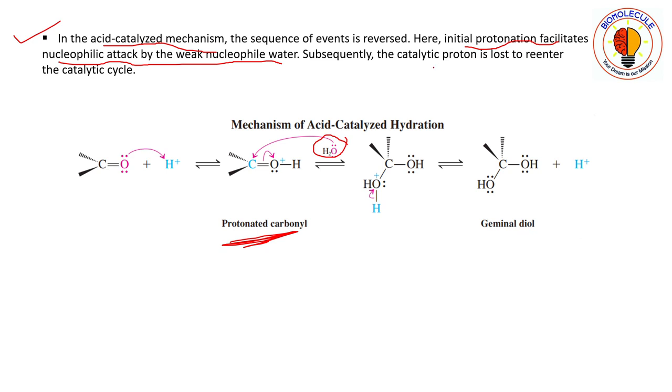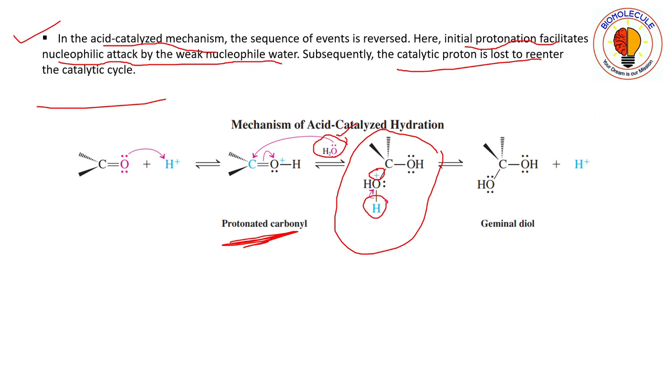Subsequently the catalytic proton is lost to re-enter the catalytic cycle. So here you can see that this oxygen atom will now bear a positive charge, as previously it was neutral. After giving its lone pair of electrons, it will bear a positive charge. So it will lose one proton to give the final product.